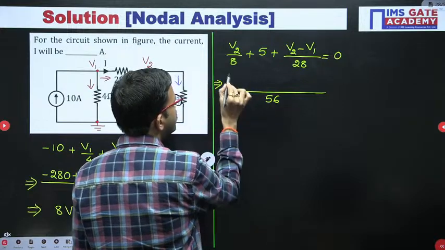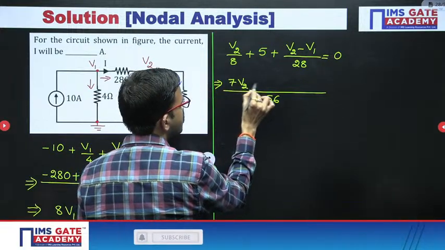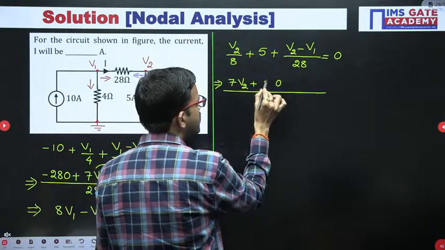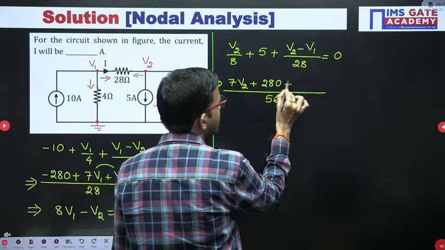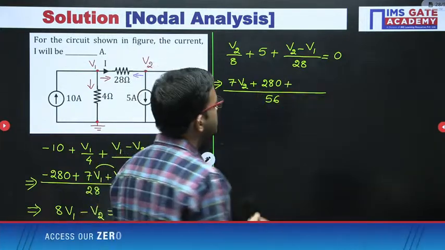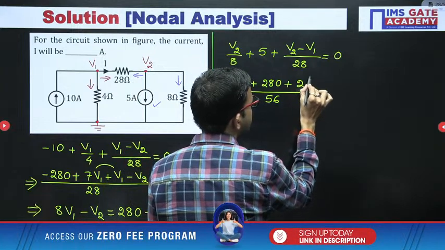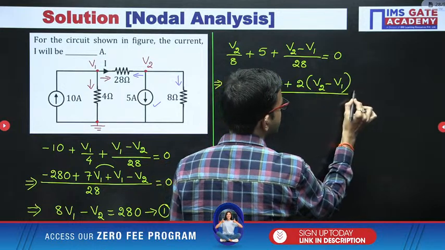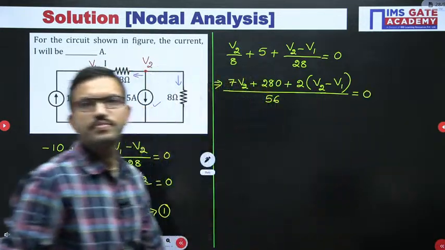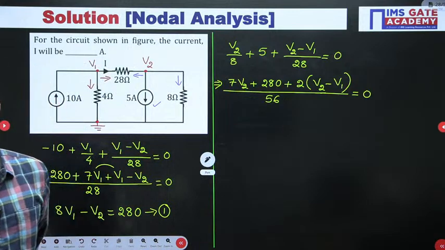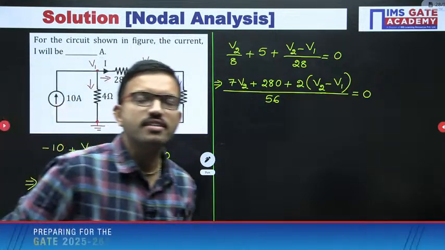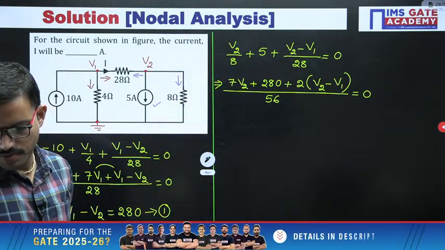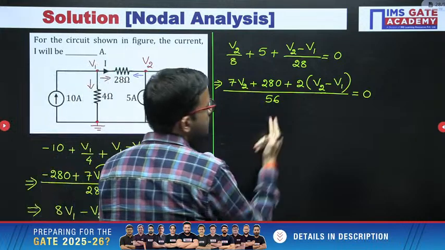So here, 8 7s into V2 plus 5 6s are 30, then 5 5s are 25 plus 3, 28, 280, then 28 2s. So here I am writing one step like this: 2 into V2 minus V1 is equal to 0. Yes, very good Medha, very good. So here you can do the cross multiplication.